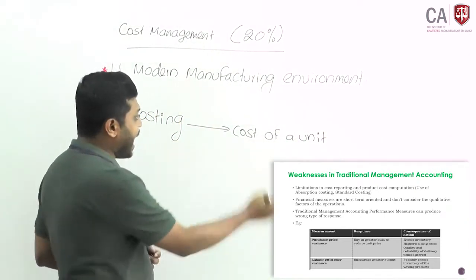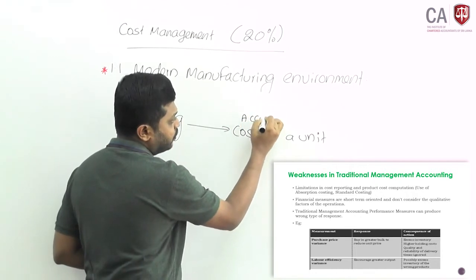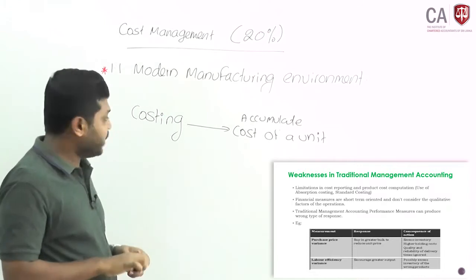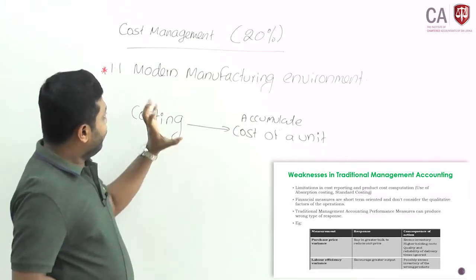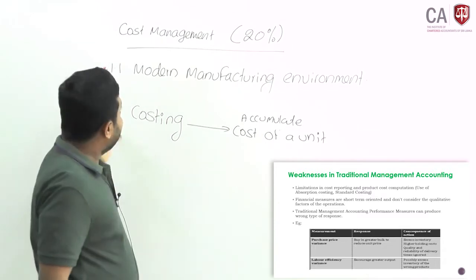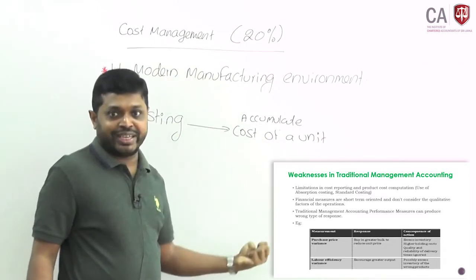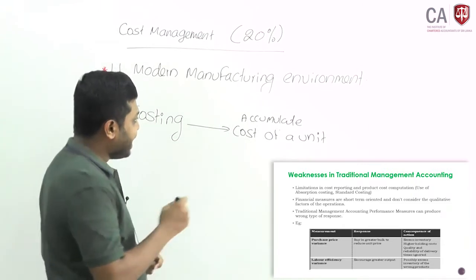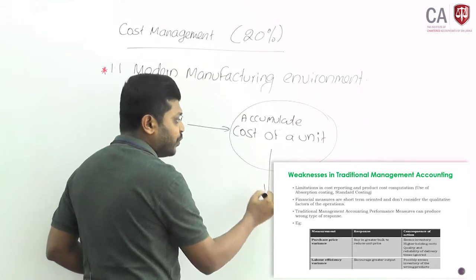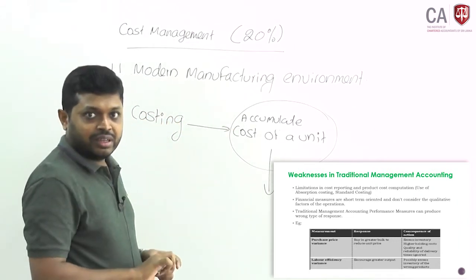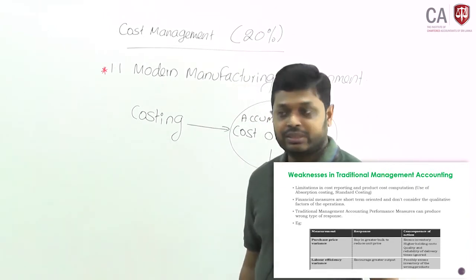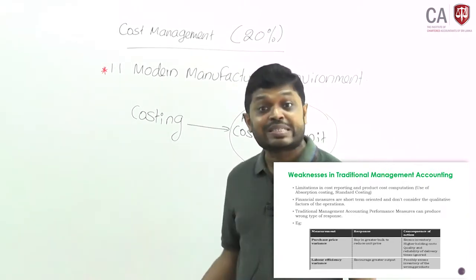We are going to accumulate cost of unit. Therefore, in cost management, when you are going to accumulate cost of a unit, you have to decide what are the techniques available to manage the cost of a unit. The previous technique which you have adopted is not relevant in the present context.